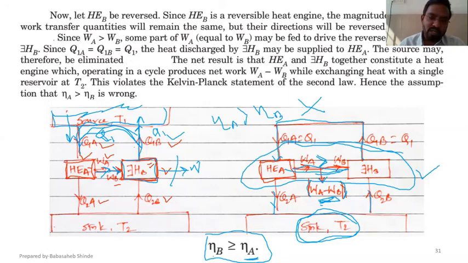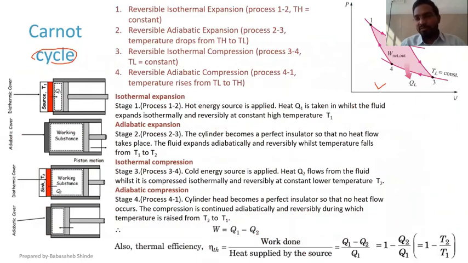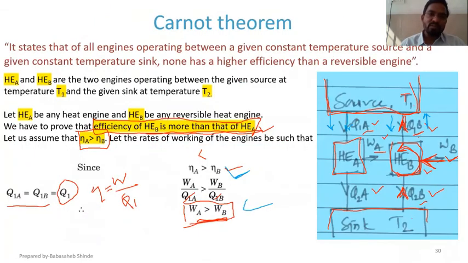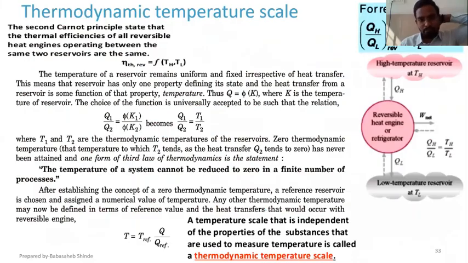So we have proved that if engine B is a reversible engine and A is a normal engine acting between the same source and sink, then the efficiency of the reversible engine is always greater than the efficiency of the normal engine. So this is Carnot theorem, and if you are asked to write about Carnot theorem, you need to prove this one. Okay, is that fine, Pratik?